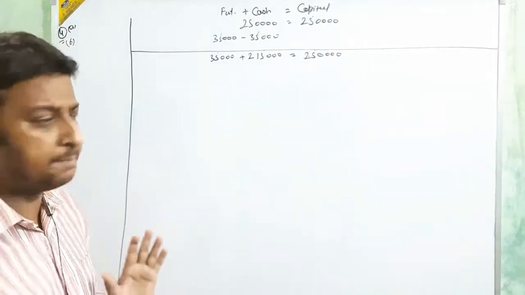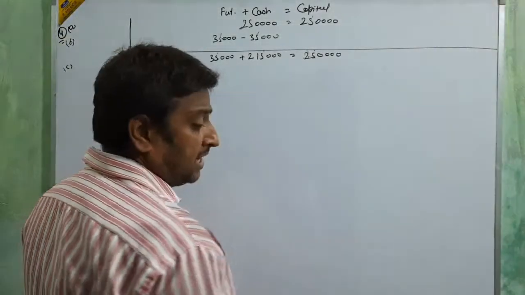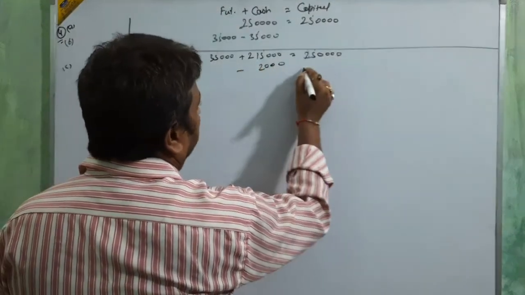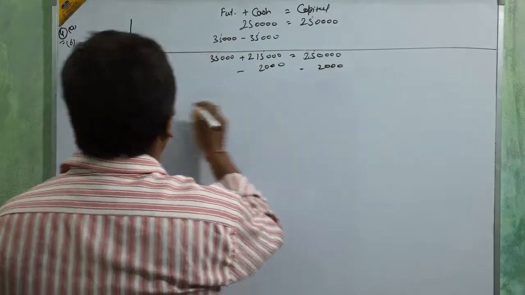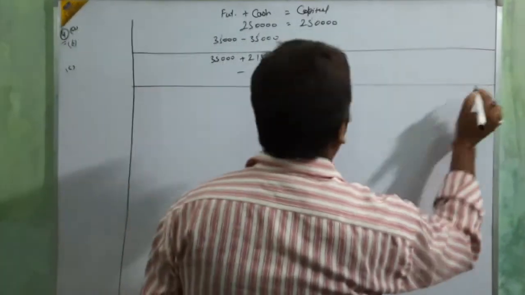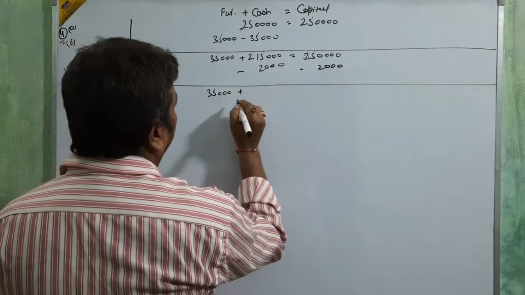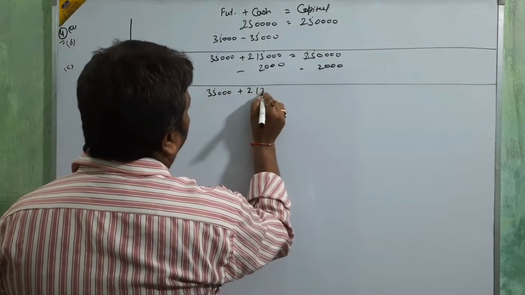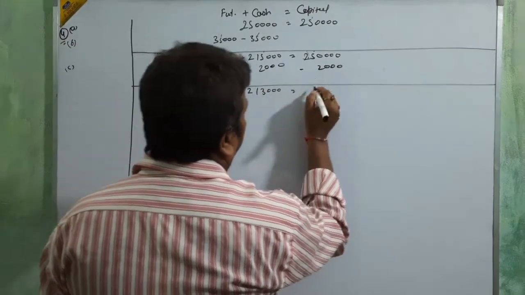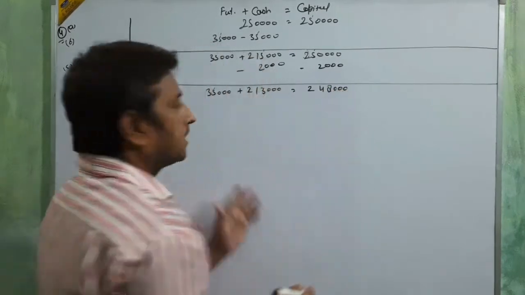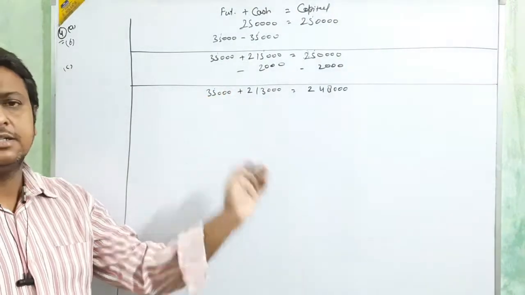The commission amount is 2,000: 2,000 less from cash and 2,000 less from capital. Then 3,35,000, 2,13,000, and 2,48,000. Okay, clear? Next.